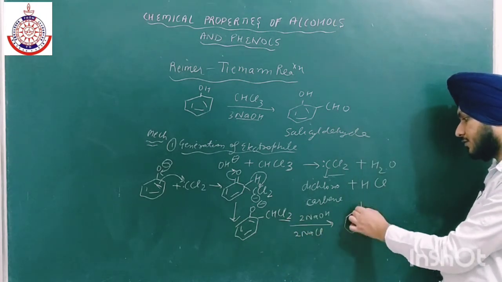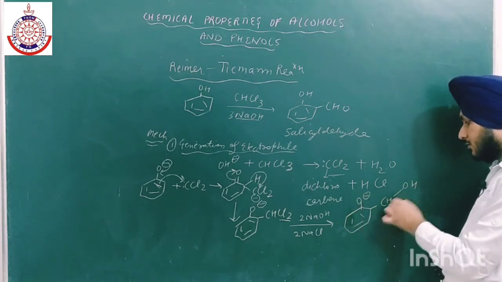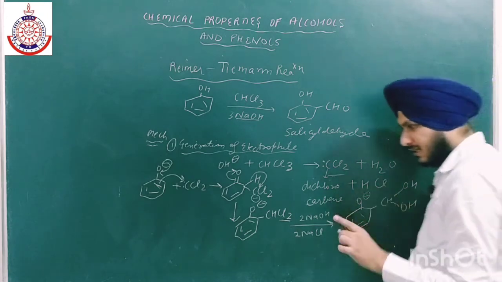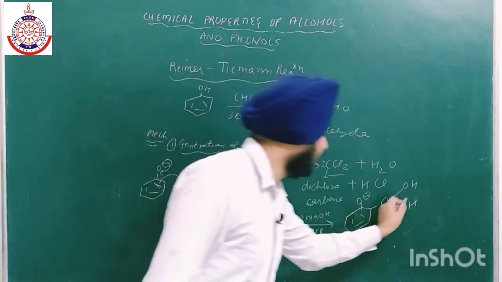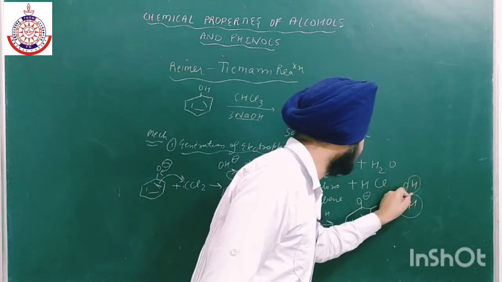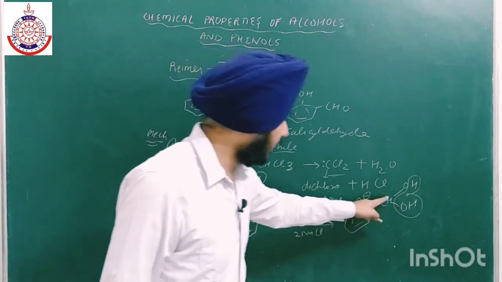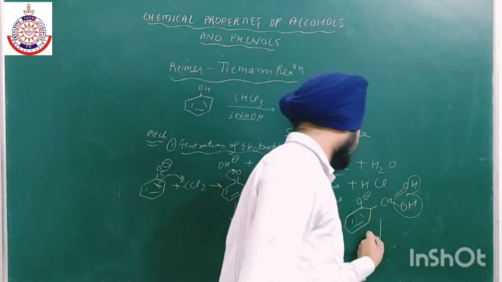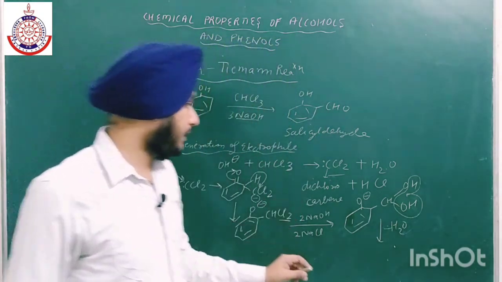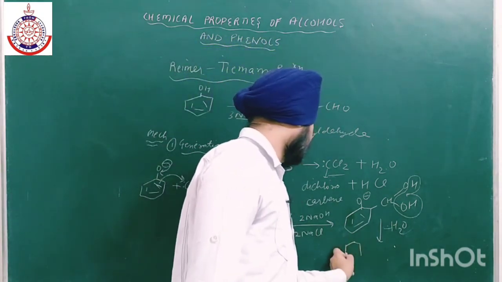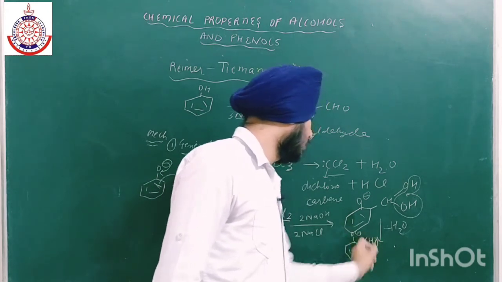One thing you should keep in mind: if 2 OH groups are attached on a single carbon, then dehydration will take place. This water will leave and double bond formation takes place. So whenever 2 OH groups are attached on a carbon, dehydration will take place, and we will get the main product, O negative and CHO.